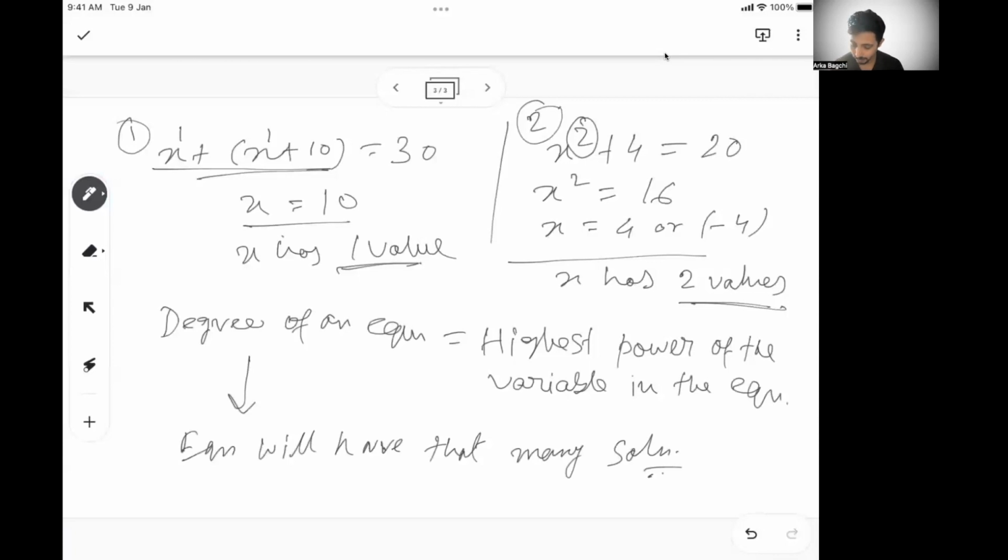In the first equation, the highest power is 1, so x has one value. In this case, the highest power is 2, so x will have two values. Now that's the difference between the equations. When there is one value, this is called a linear equation, because here x will have one value. If x has two values, then these are typically called quadratic.